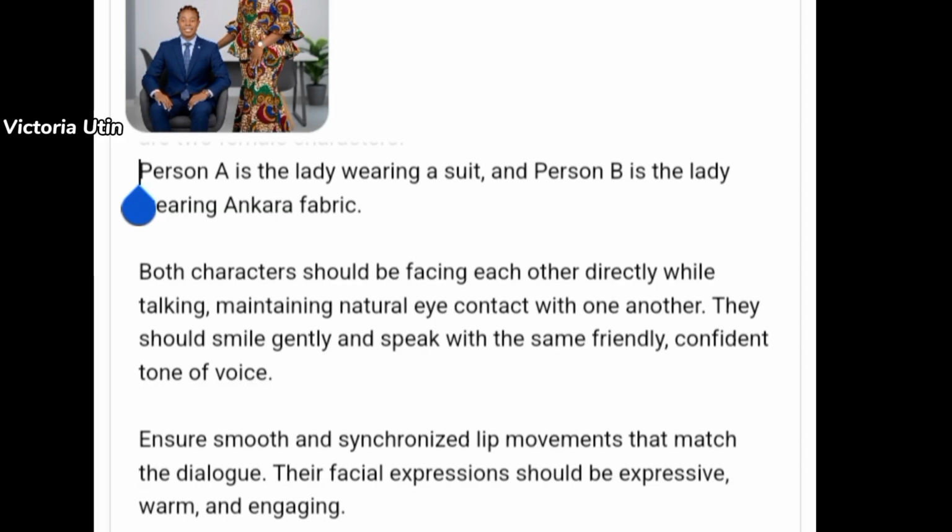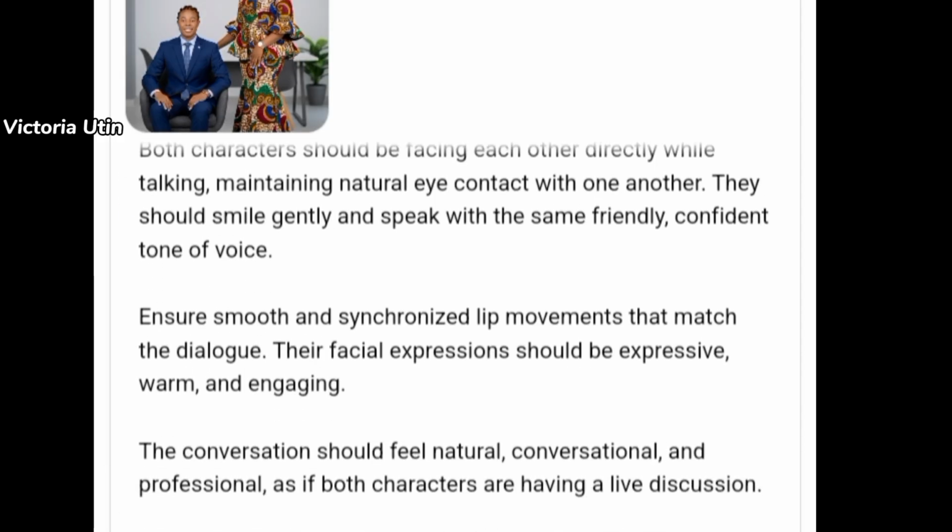You have to make sure you prompt this. Ensure smooth and synchronized lip movements that match the dialogue, and their facial expressions should be expressive, warm and engaging. Make sure their expressions remain the same, so that person B will not be moody whereas person A has an expressive face. Do you understand? You have to prompt this so that you have a consistent character and conversation.